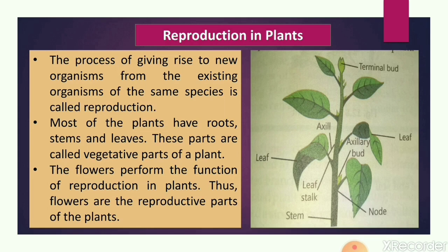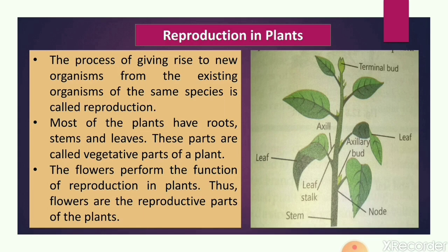Same species is very important, because if a dog is there, the dog will always give birth to puppies, not kittens. If a cat is there, the cat will always give birth to kittens, not puppies. That is why this word, same species, is very important.